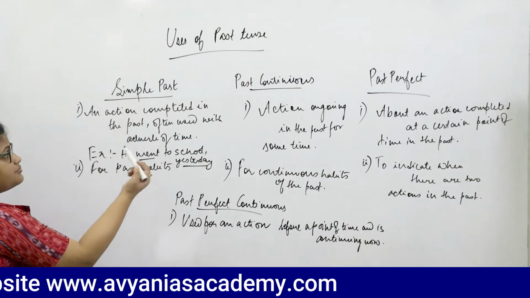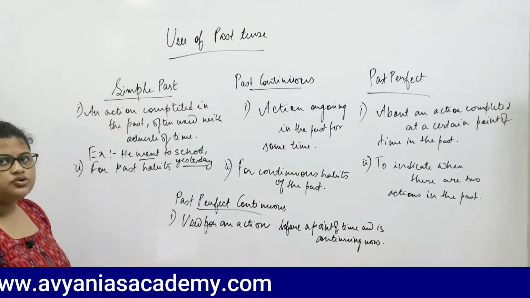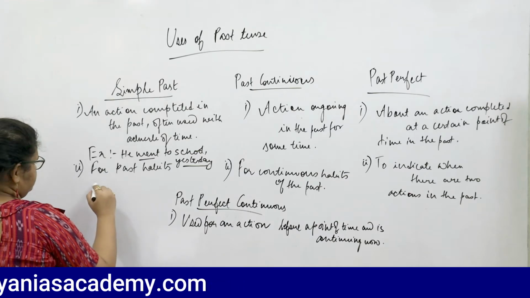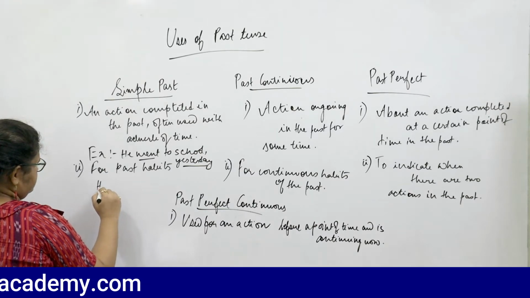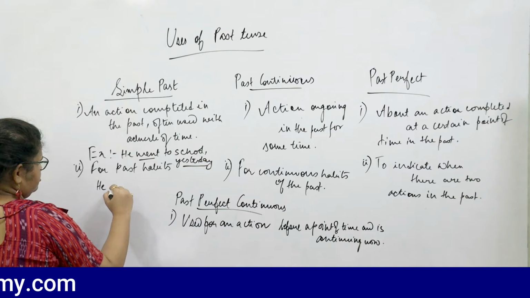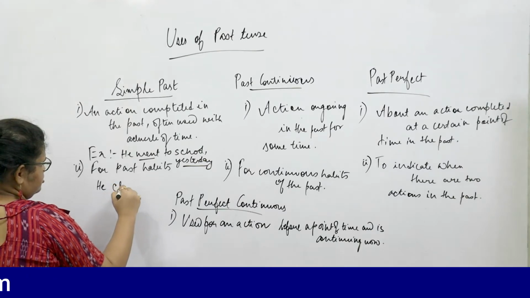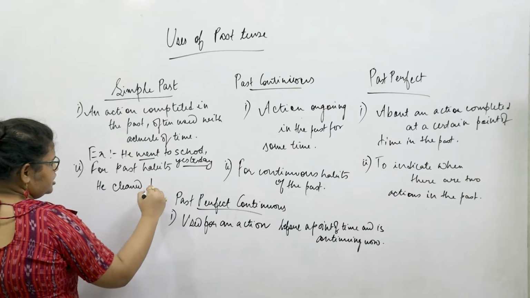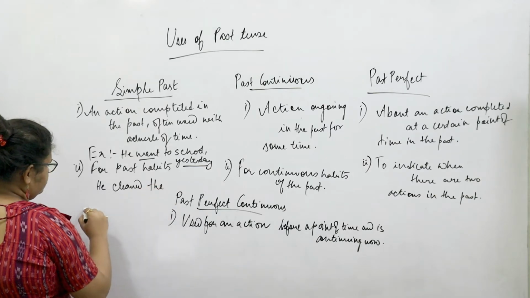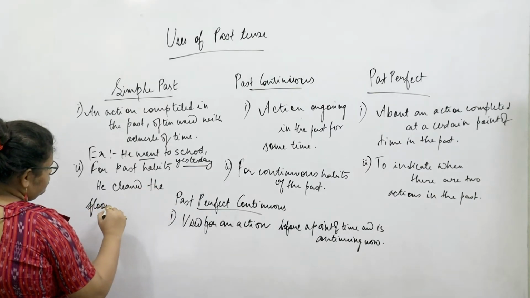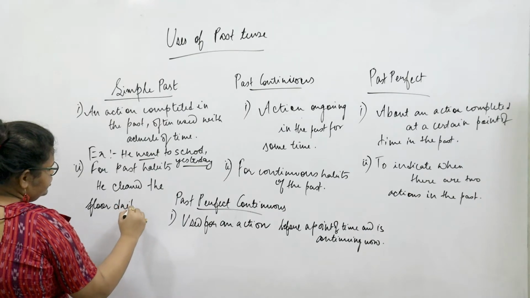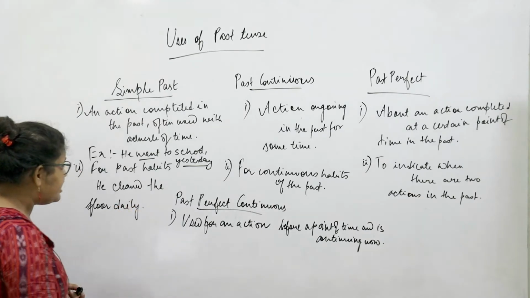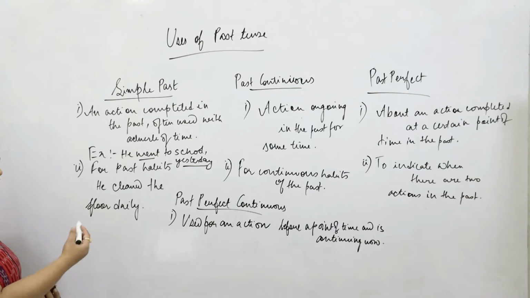We also use a simple past tense in order to talk about past habits. He cleaned the floor daily. This talks about any past habits which somebody was doing on a regular basis.